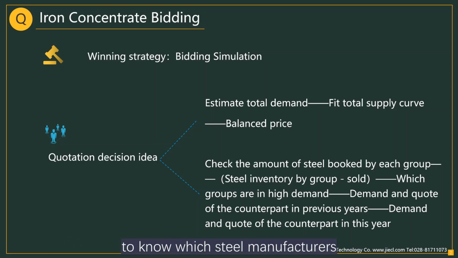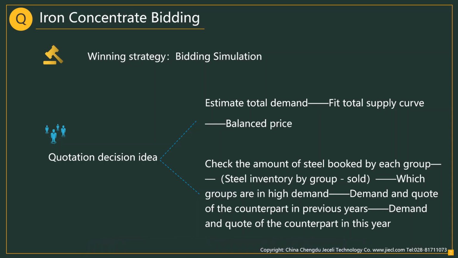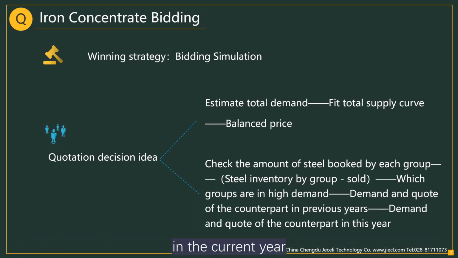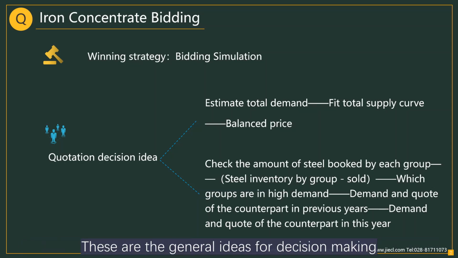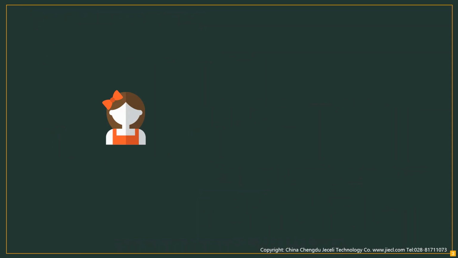To know which steel manufacturers are the high manufacturers of iron concentrate, check the demand and offer of these manufacturers for iron concentrate in previous years. Thus analyze the demand and offer strategy of these manufacturers in the current year. These are the general ideas for decision-making. Are you ready? The next step is to analyze it in detail.